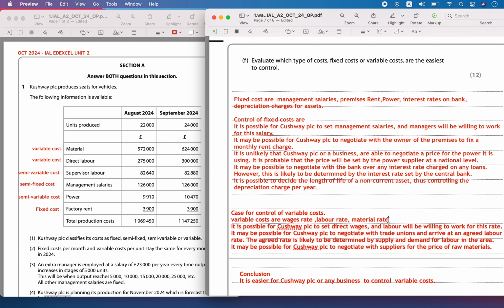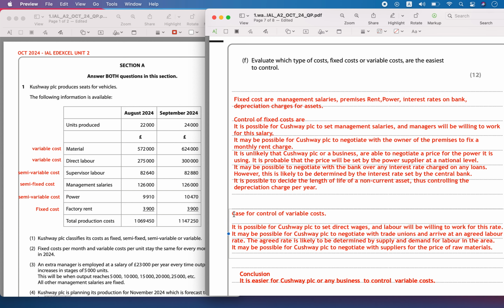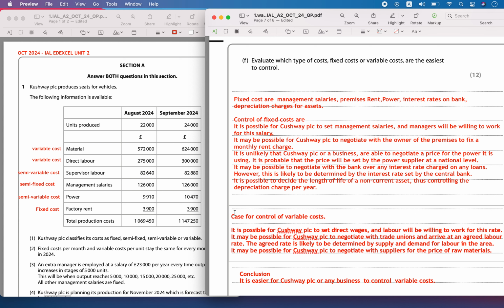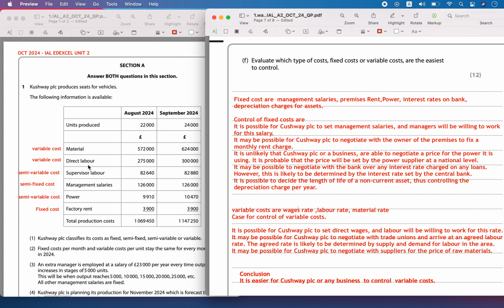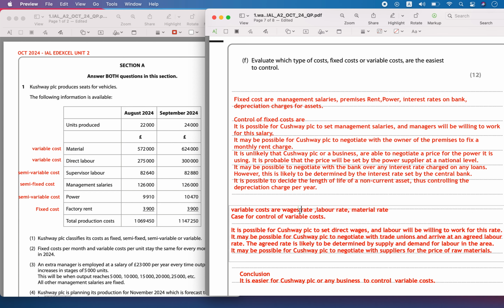Now let's understand the variable cost. What are the variable costs you have in this PLC? The variable cost we are going to see is for the inventory. Then we also saw the direct labor, and we also saw the wage rate, the wages paid.